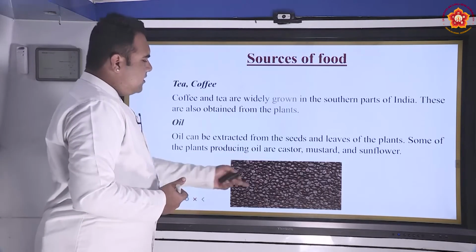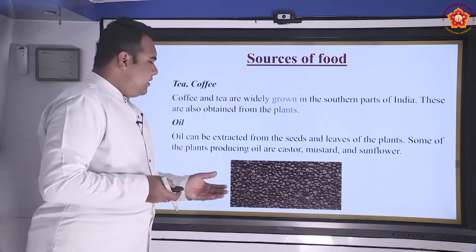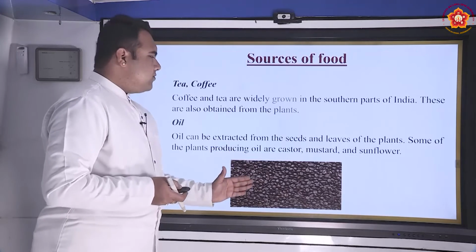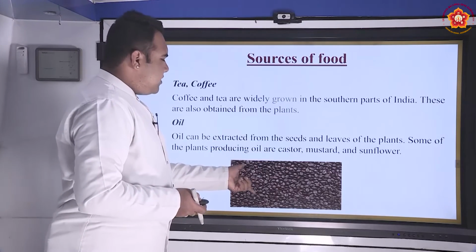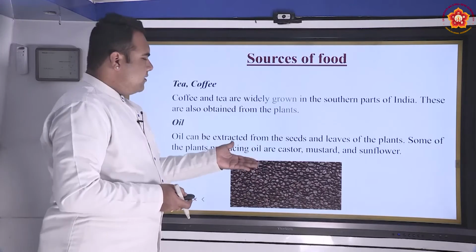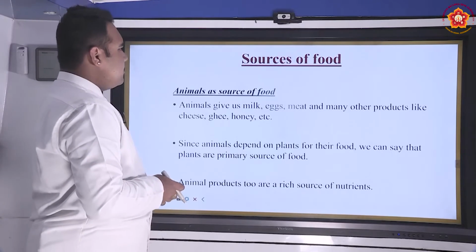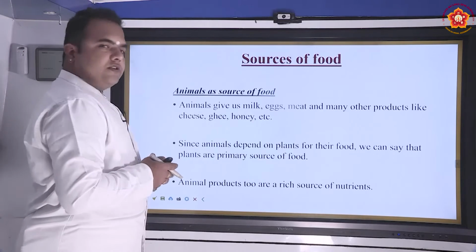So these are the coffee beans. The coffee powder that we get is obtained after refining these coffee beans. The coffee beans are roasted and ground, and the edible part of the coffee plant is what comes to us as coffee powder. So we have seen the different kinds of plant sources of food.